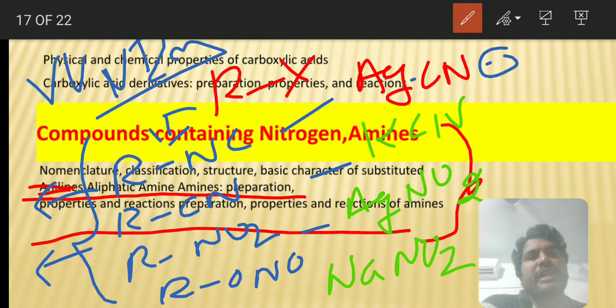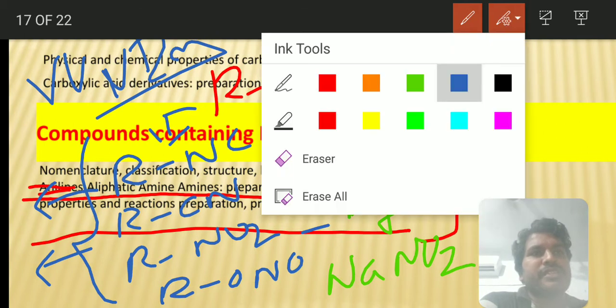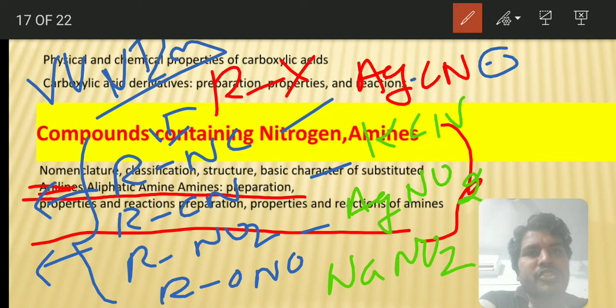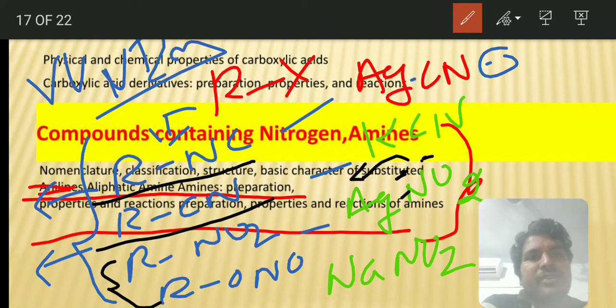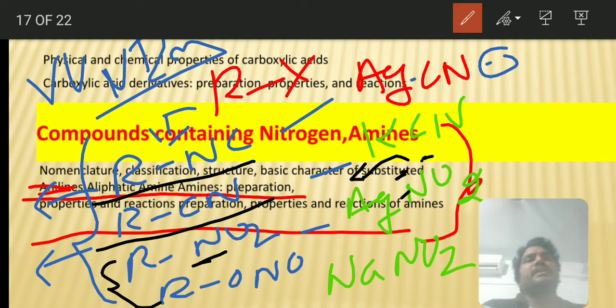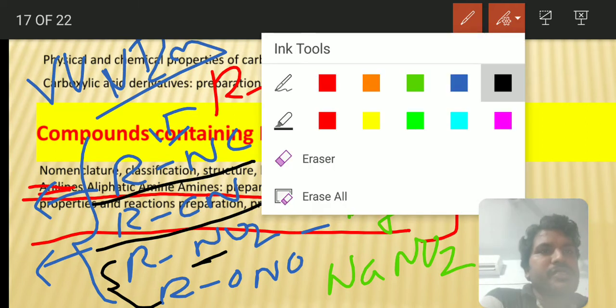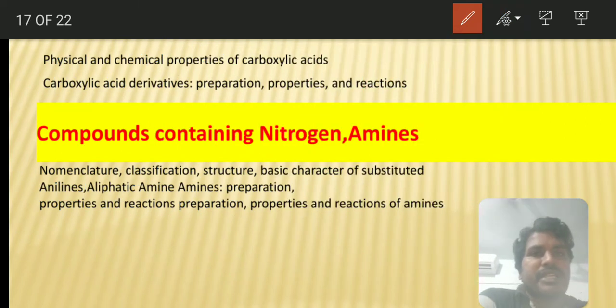So whatever carbon you are introducing is retained by this compound, but in this case it is not retained. So like that they will ask you. And here nitrogen is attached because there is a covalent bond between silver and nitrogen, and hence the lone pair on the nitrogen will be attacking the alkyl group, so nitrogen directly attacks here. So like this, some important questions are there from these, you can study them.